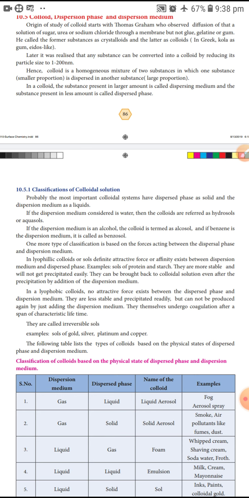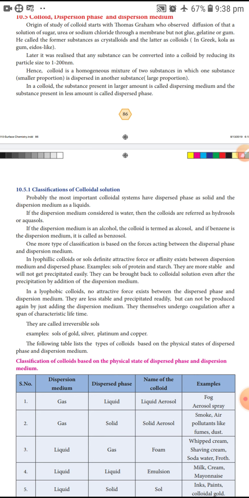Another name for colloid is sol. Lyophilic sols have a definite attractive force or affinity that exists between the dispersion medium and the dispersed phase.